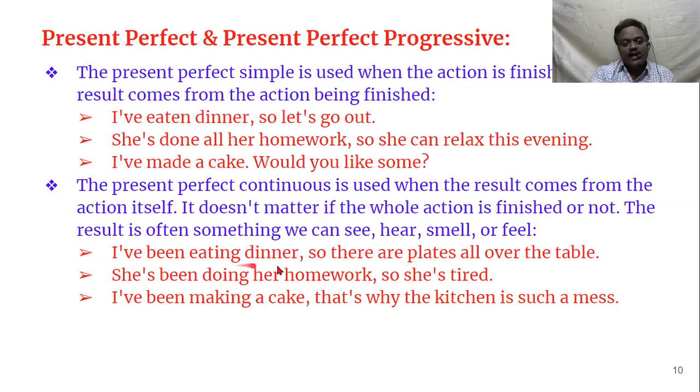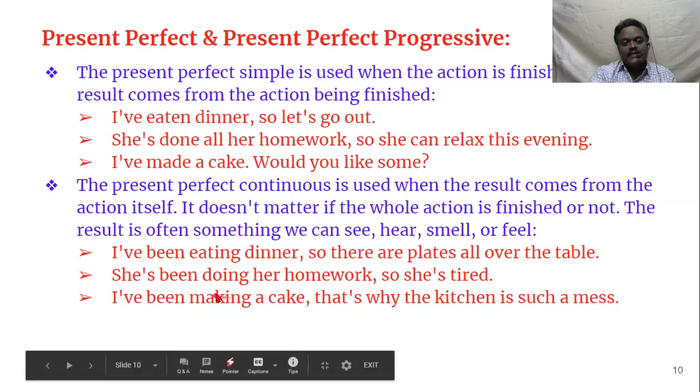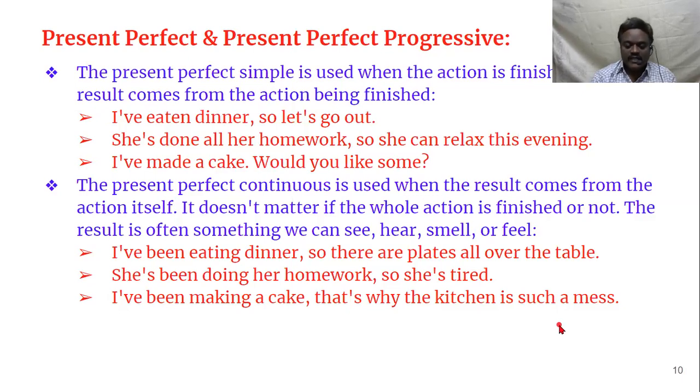Let us see here. We have been eating dinner, so there are plates all over the table. So still the eating is going on, and there are plates all over the table. She has been doing her homework, so she is tired. So she is still doing her homework, so she is tired. I have been making a cake. So I have been preparing a cake. That's why the kitchen is such a mess. Now the kitchen has become a mess with so many ingredients fallen here and there.